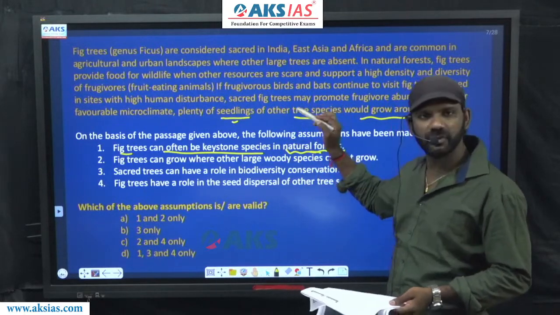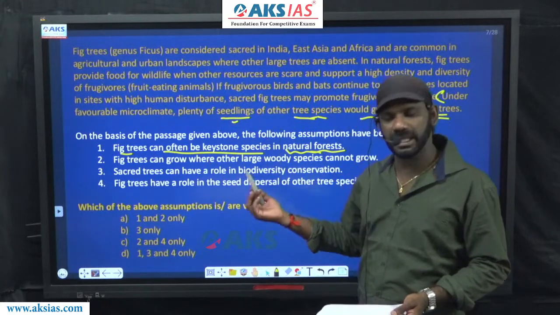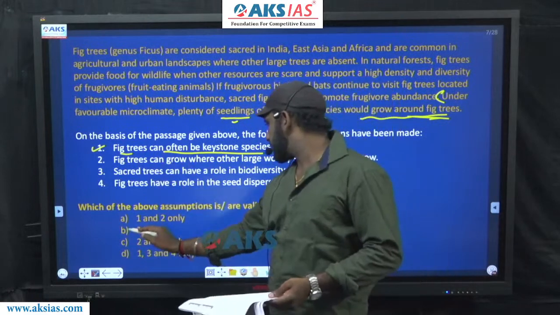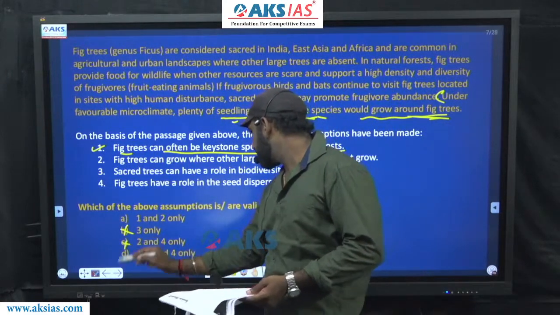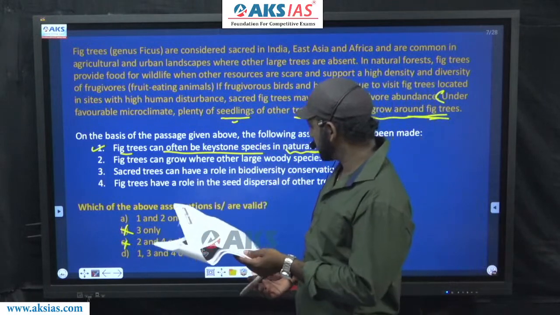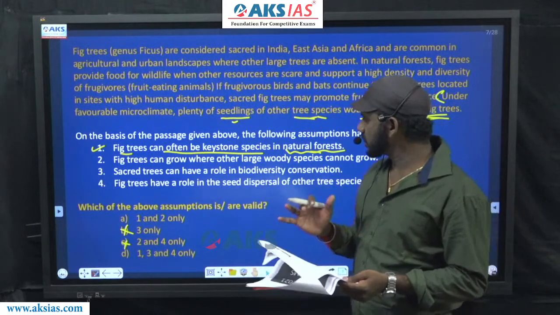This is what we can assume from the last sentence. 1 is completely fine. Based on that, B is eliminated, C is also eliminated. Now we have two options left, A and D. Now we have to discuss 2, 3 and 4.